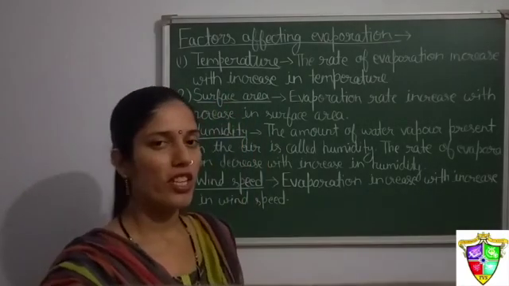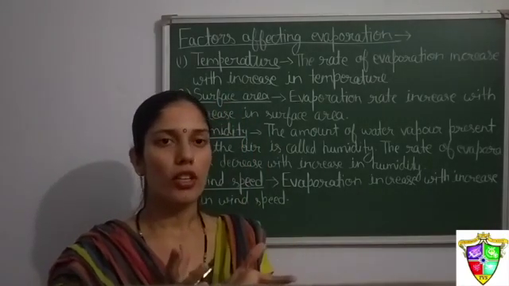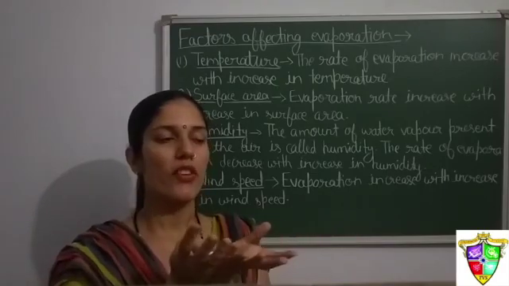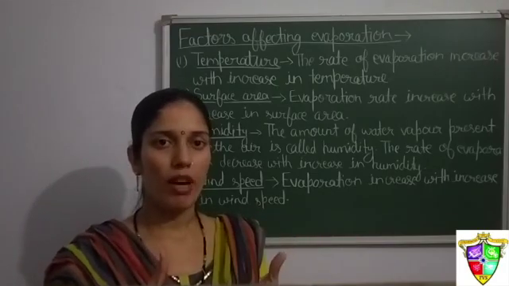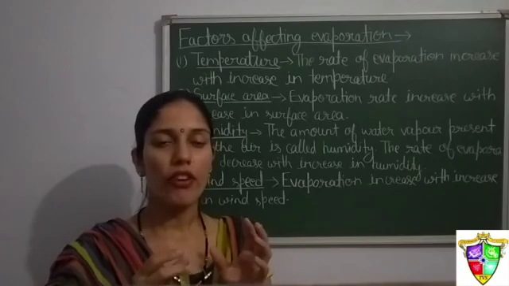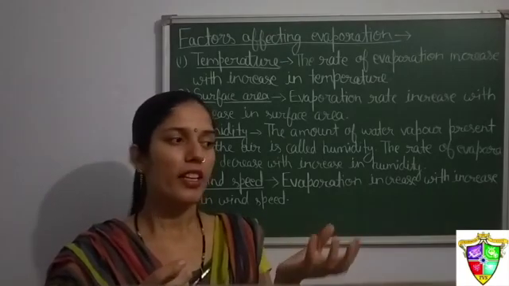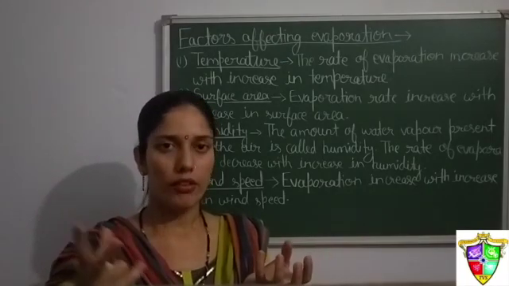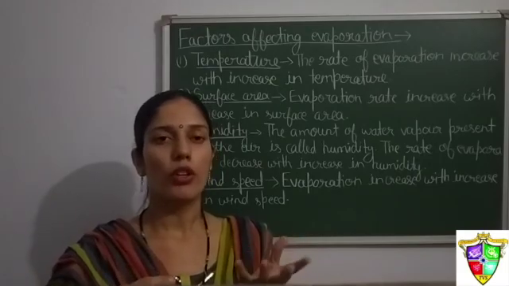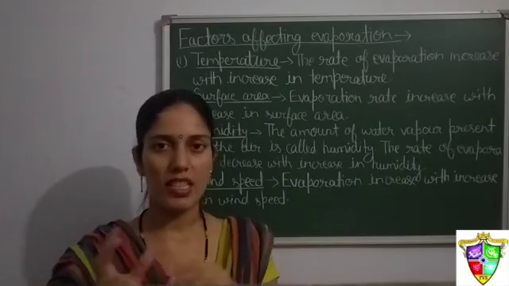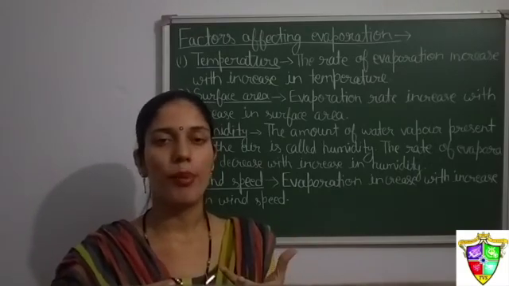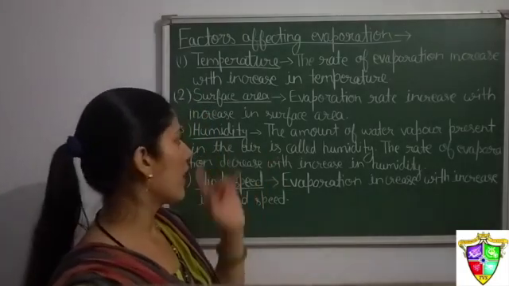The second factor is surface area. If we put water in a vessel which has a large surface area, the water will evaporate fast. For example, if we keep water in sunlight in a bowl and in a glass, the water from the bowl will evaporate faster compared to the glass, because the surface area of the bowl is more.